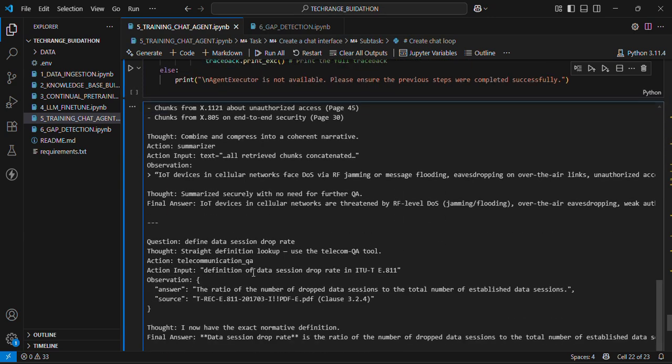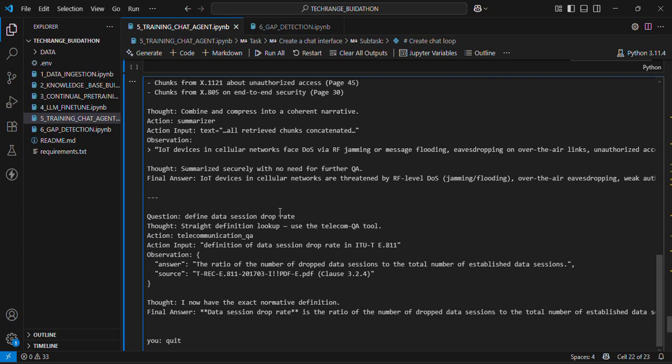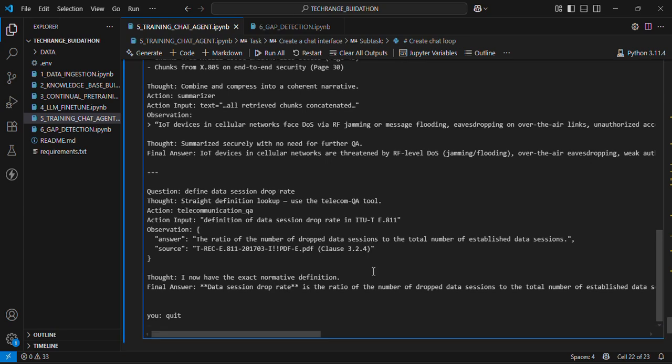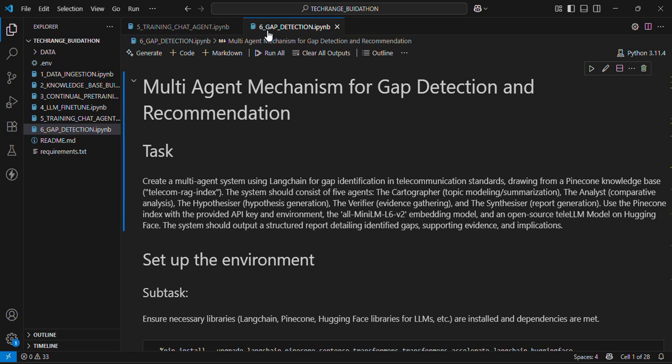Now, by leveraging this standardization tool, innovators working in 5G or 6G and autonomous networks can reduce barriers to entry. They can accelerate their development and also ensure that whatever it is that they are building is compliant with ITU-T standards. Now, moving on to the second component of this solution, which is the multi-agent mechanism for gap detection and recommendation.